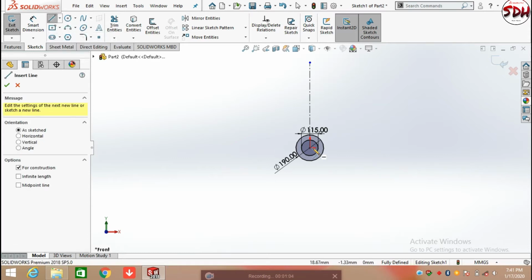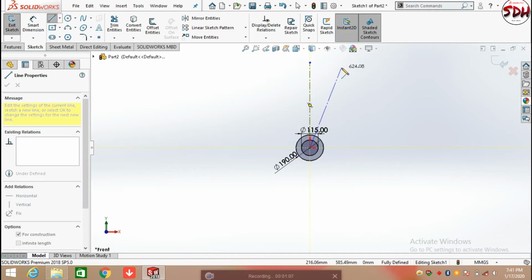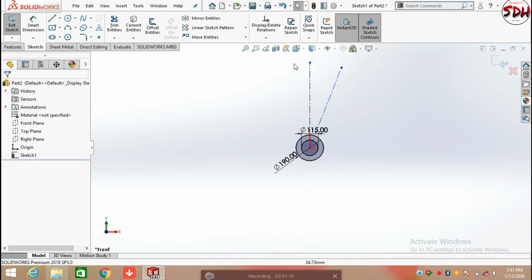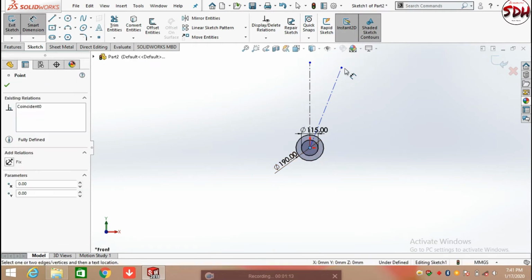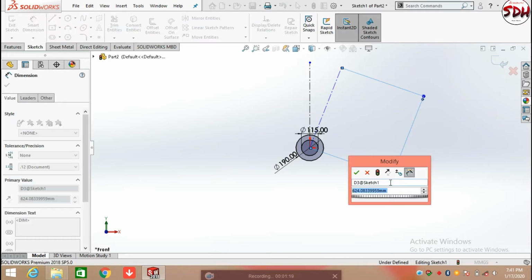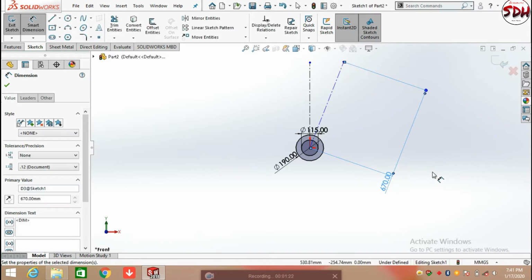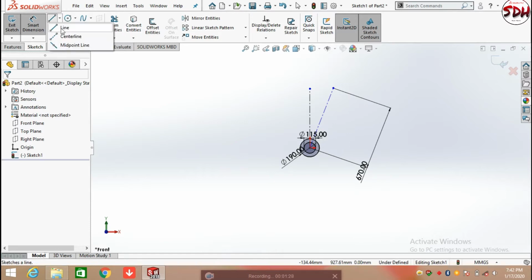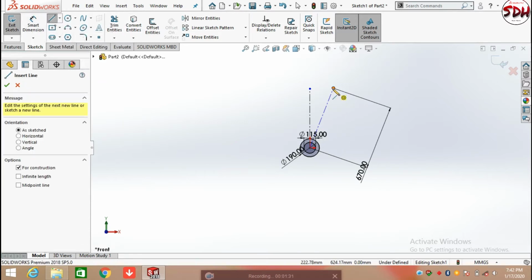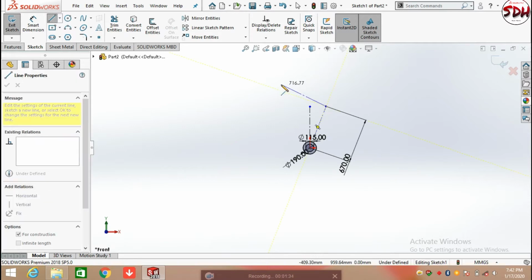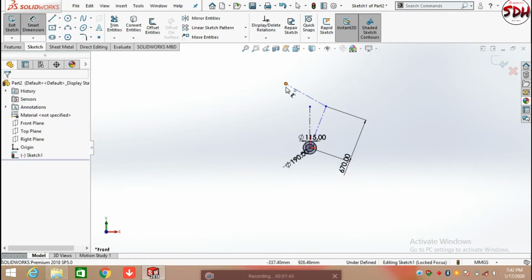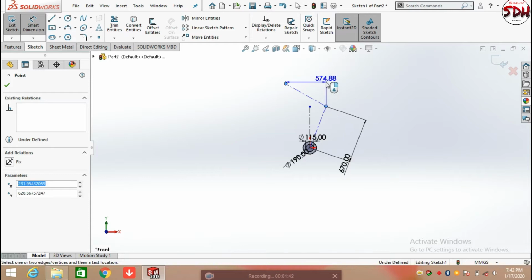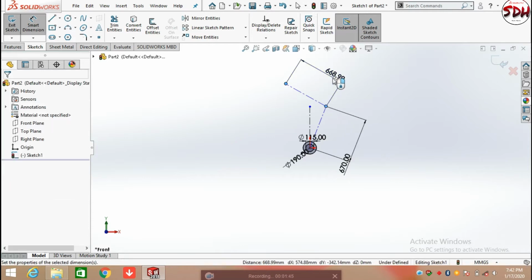After that, again draw a construction line from the origin, defining its length from the origin as 670 mm. And again click on center line, construction line, and draw a line having a distance of 378 mm.